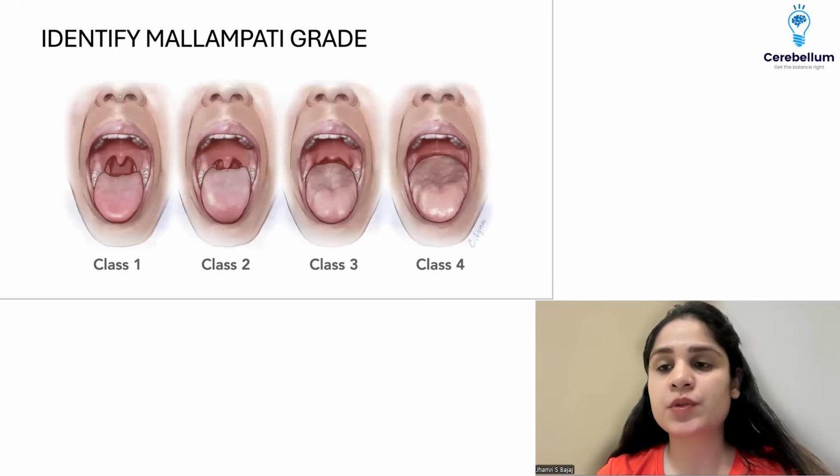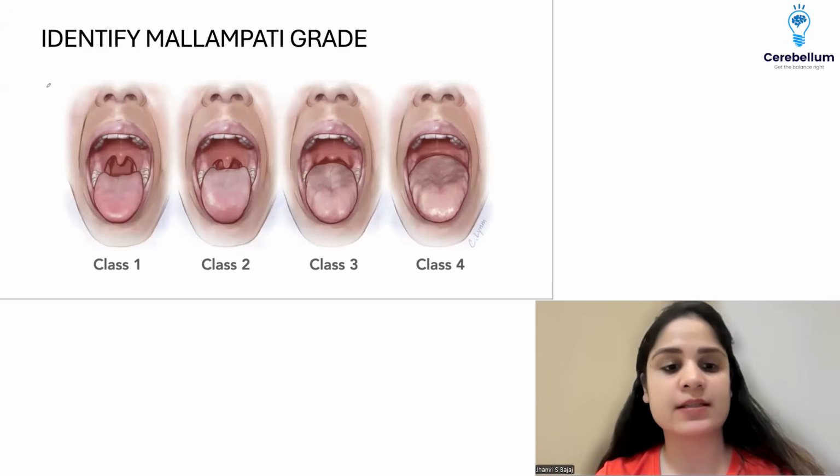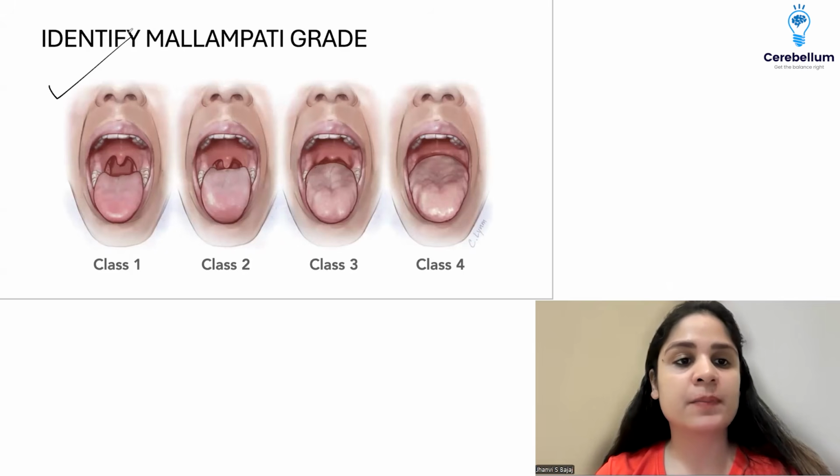Then the question was to identify the Mallampati grade. As I had predicted, every time they give Mallampati in the exam, I told you all in the marathon class as well. So they had given the picture of Mallampati class 1. As you guys can see in the picture, the entire uvula was seen over here. So that was the Mallampati class 1.